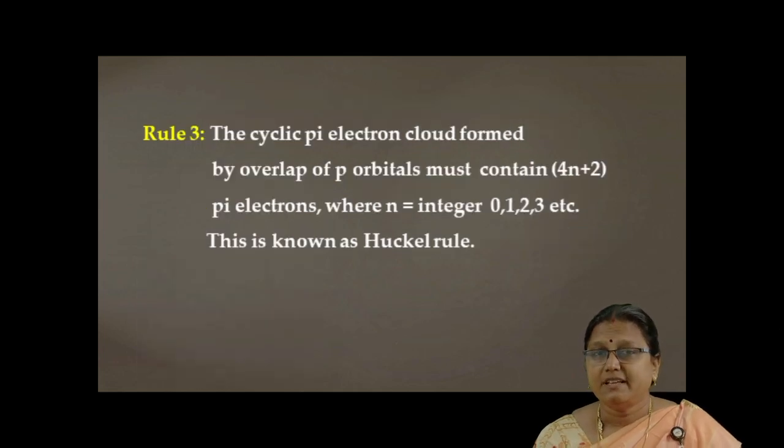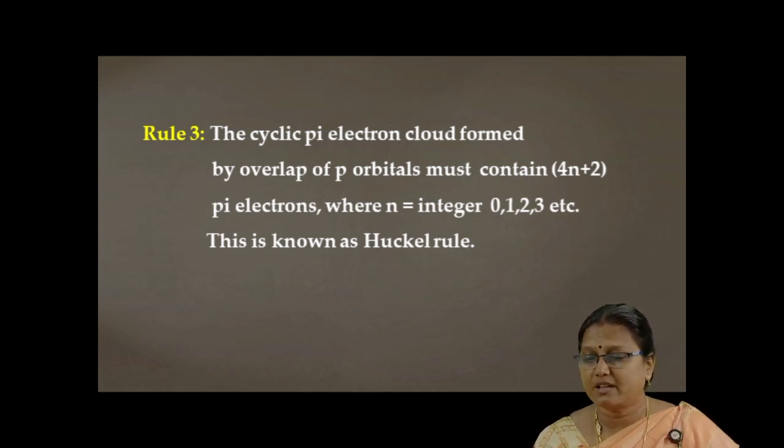Rule number 3: the cyclic pi electron cloud overlaps sidewise, and that overlapping leads to double bonds. The pi electrons involved should number 4n plus 2, where n is an integer starting from 0, 1, 2, 3, etc. This is the rule framed by Huckel to predict aromaticity, that is the 4n plus 2 rule.